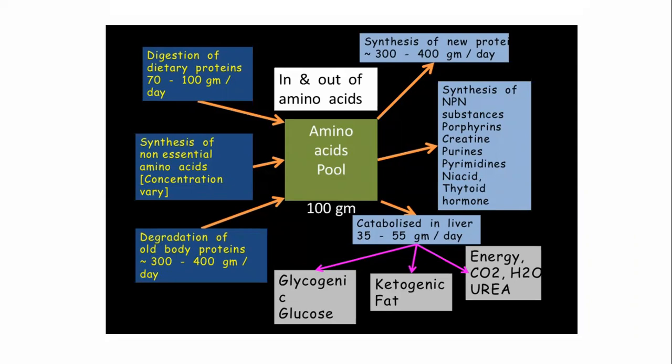Then the amino acid is used for synthesis of non-protein nitrogenous substances, that is porphyrins, creatine, purines, pyrimidines, and some hormones like thyroid hormones. The amino acids we take through digestion, that is 70 to 100 gram of protein daily. Then we get amino acids from synthesis of non-essential amino acids, and from degradation of old protein material. These three are the sources of amino acids.